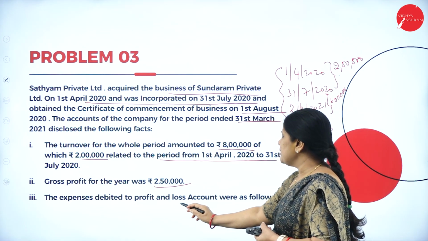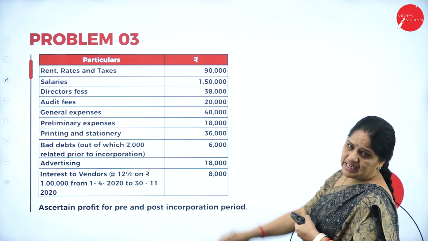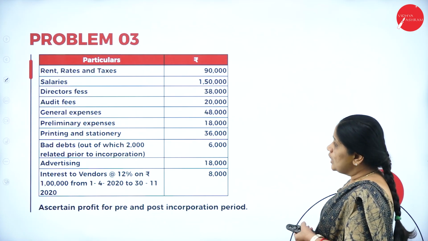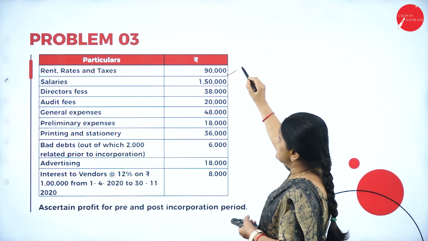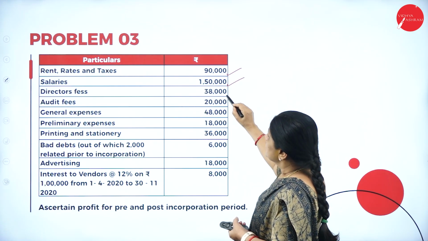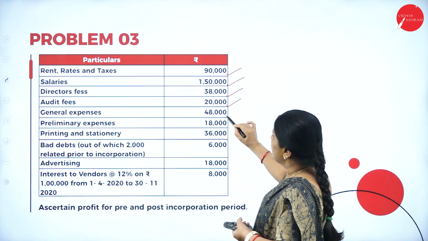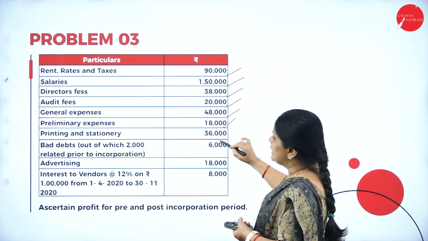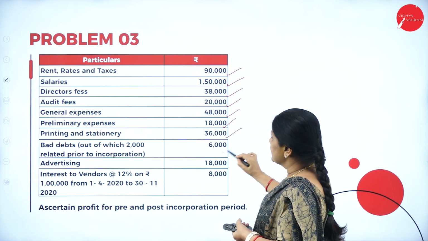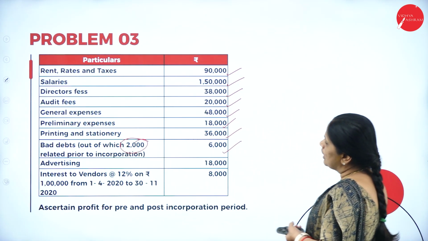The expenses debited to profit and loss account were as follows. So they have given us the list of expenses which are to be debited to the profit and loss account. Rent, rates and taxes 90,000, salaries 1 lakh 50,000, directors fees 38,000, audit fees 20,000, general expenses 48,000, preliminary expenses 18,000, printing and stationery 36,000, bad debts 6,000, out of which 2,000 related to pre-incorporation.